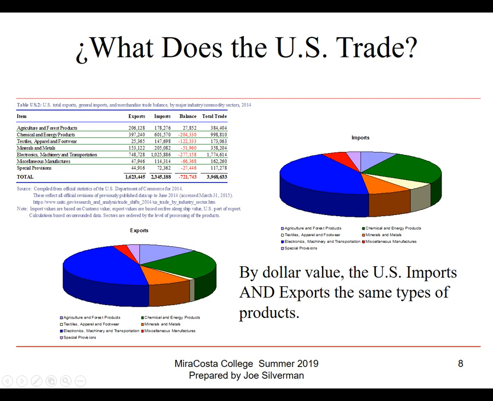These are all in millions of dollars. $23 billion worth of textiles, but we import $147 billion. Well, why is that? Because these things, textiles, apparel, and footwear, require a lot of labor, and we don't have a comparative advantage in the United States, right? Our labor rate is very expensive compared to labor in other countries, so it stands to reason that we'd be importing a lot more than we'd be exporting.